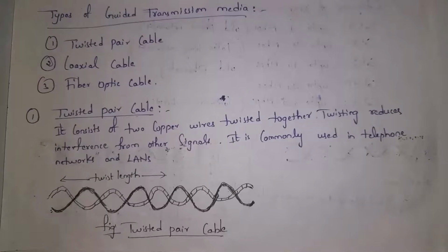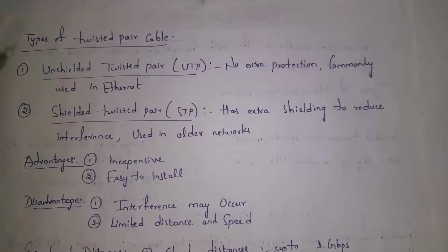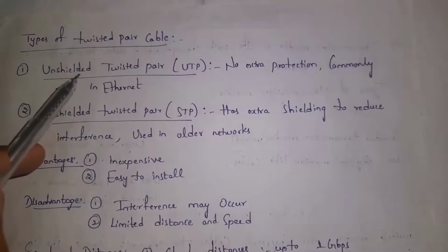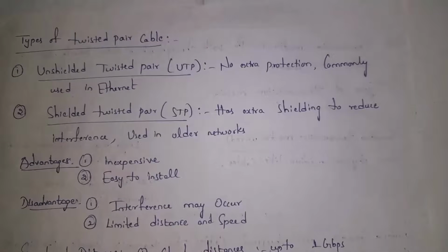Guys, this is the twisted pair cable structure. We will take two wires of the required length, that is, how much length we want for twisting, and we will twist those two wires. This is the structure. Guys, twisted pair cables are classified into two types. They are unshielded twisted pair, shortly we call it UTP, and the second one is shielded twisted pair, shortly we call it STP.